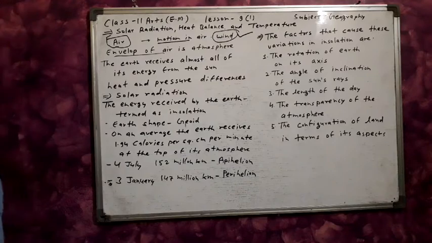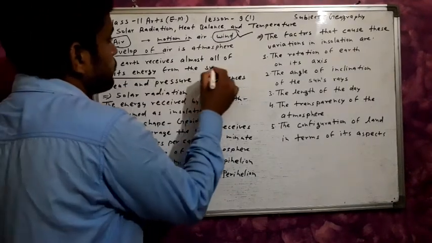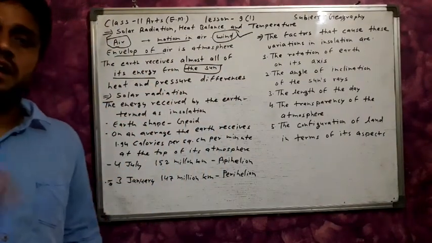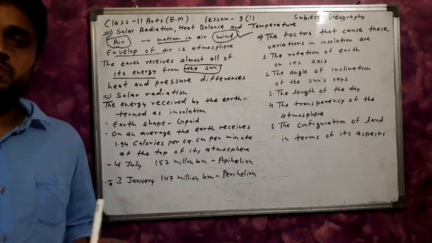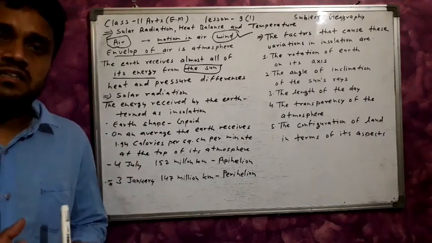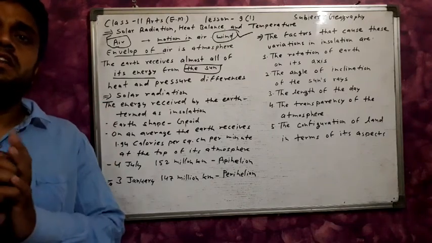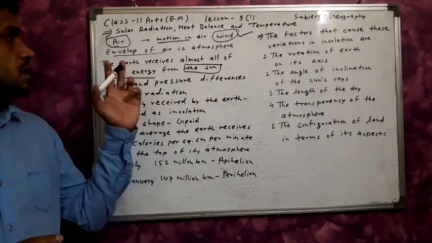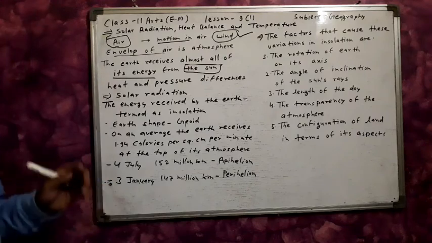Clear? The earth receives almost all of its energy from the sun. The main source of energy on the earth is the sun. The atmosphere and the surface of the earth receive energy from the sun, the only source.